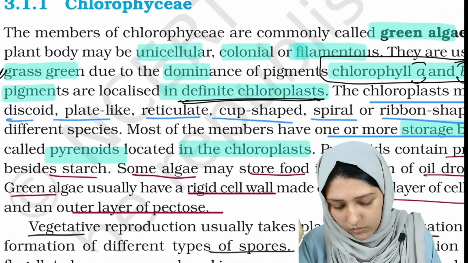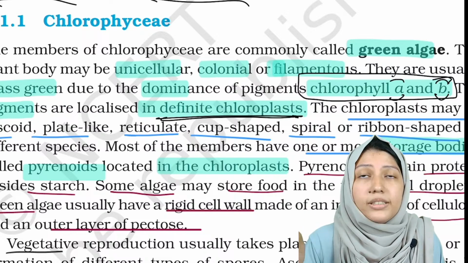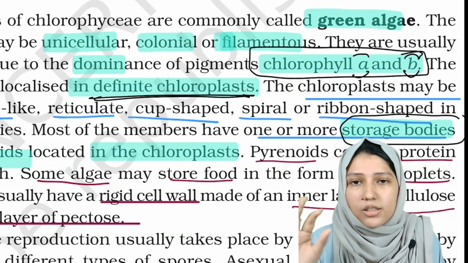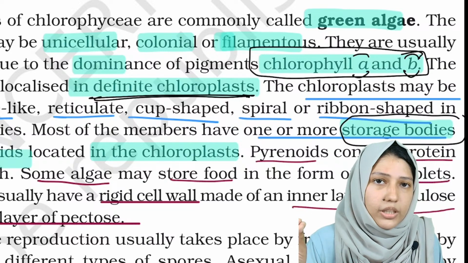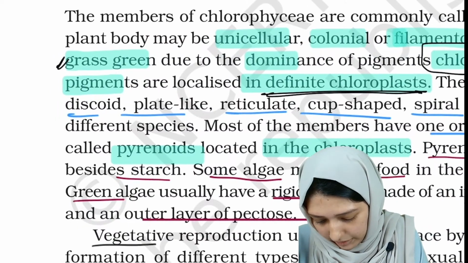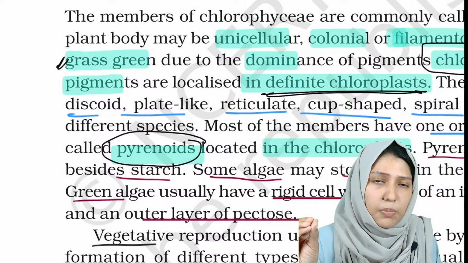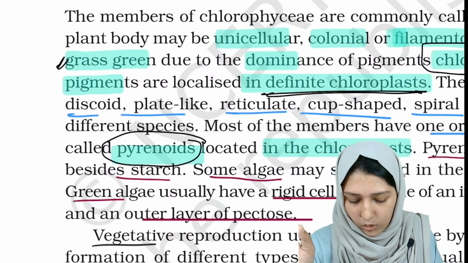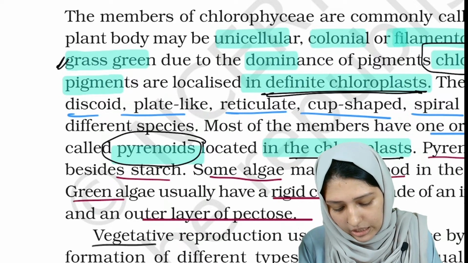And along with chloroplast, there is also another body which is known as the storage bodies. Storage bodies, as the name suggests, will store the food products. In each algae, they are known by different names. The storage bodies are present in all three groups of algae, but in green algae, they are known as pyrenoids, and they are located inside the chloroplast itself.